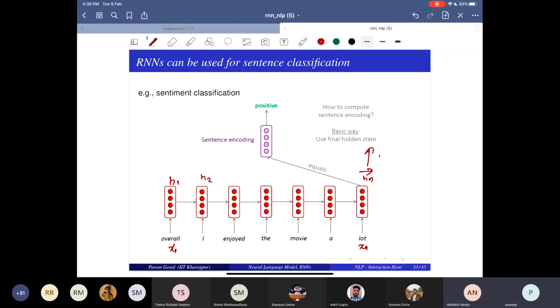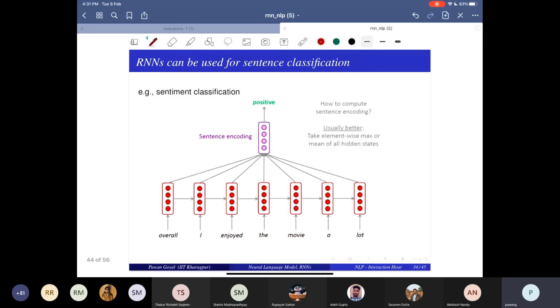So the simplest way people do is that you take all the hidden states and just take a mean pooling. So you take the mean embeddings of all dimensions. So you have these dimensions and you take the mean of these. Then pass that mean to the MLP. So I have all the hidden states here, and I can take the element-wise max, or element-wise mean, to get a sentence encoding.